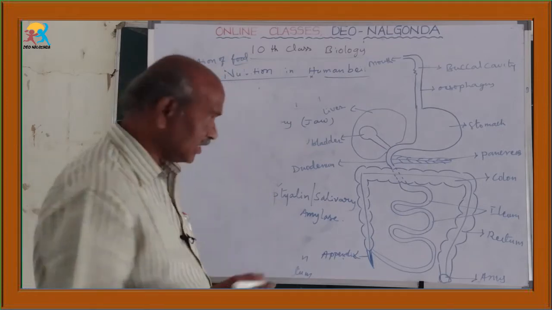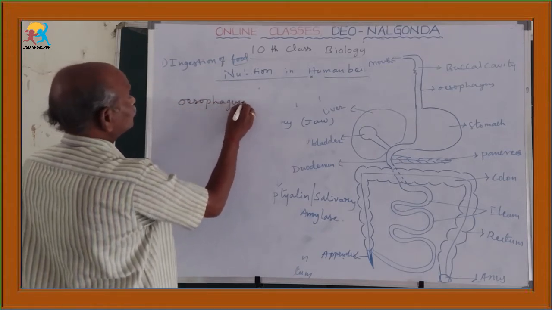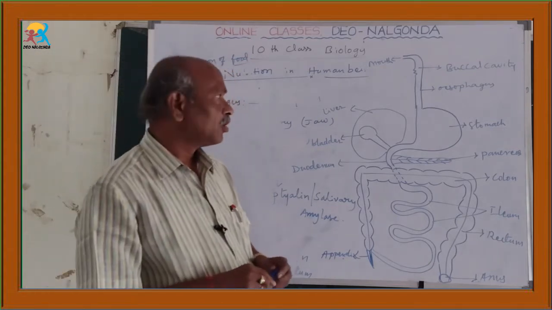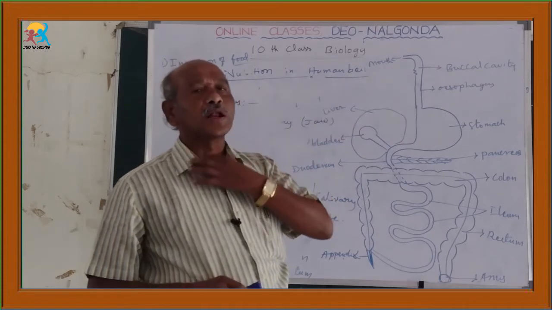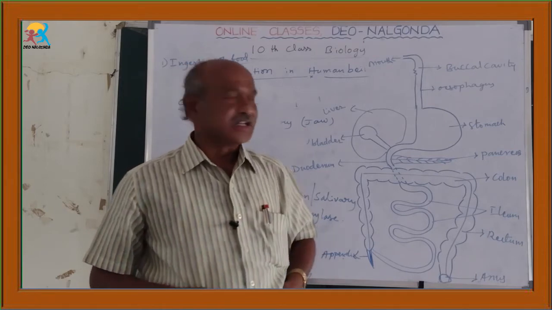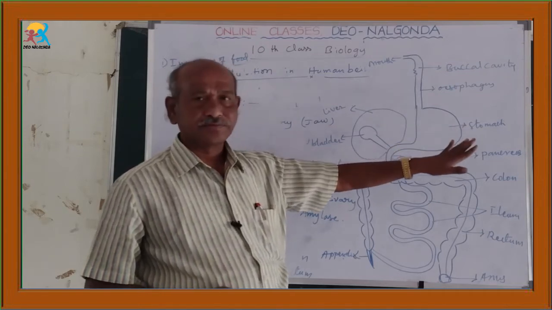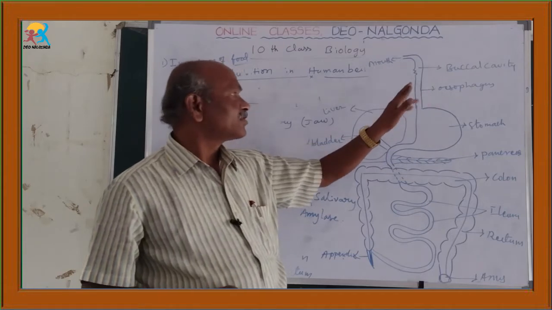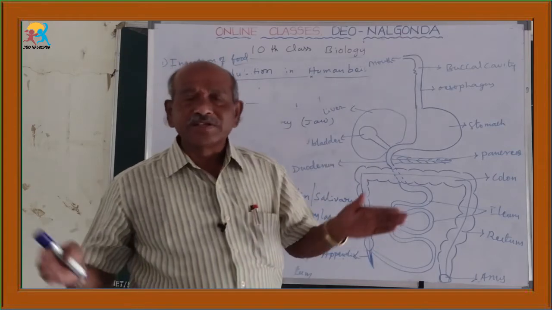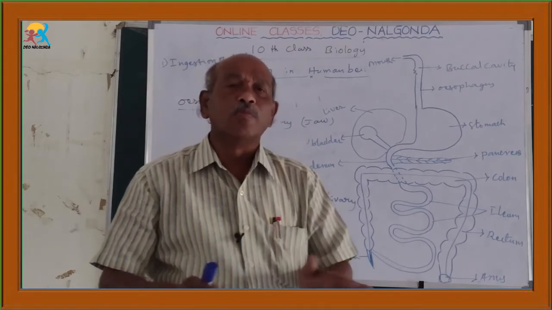That part is known as the esophagus. The esophagus is a very long tube present along the length of the neck, and it enters the chest cavity and at last opens into a wide bag-like or sac-like structure, the stomach. The esophagus is a very narrow, long tube made up of muscles. Those muscles undergo contraction and expansion, known as peristaltic movements.